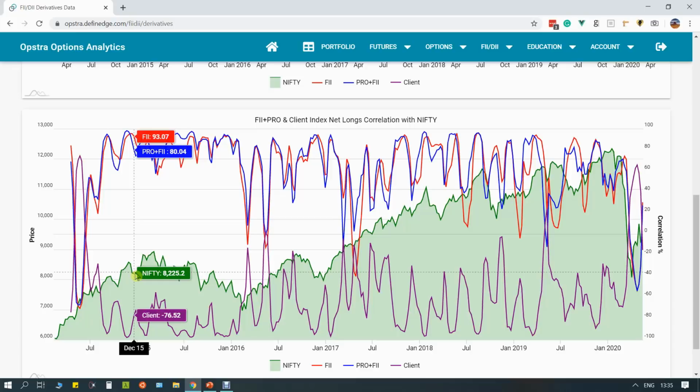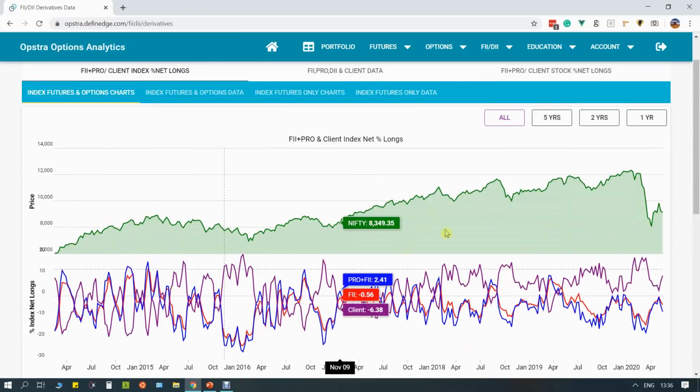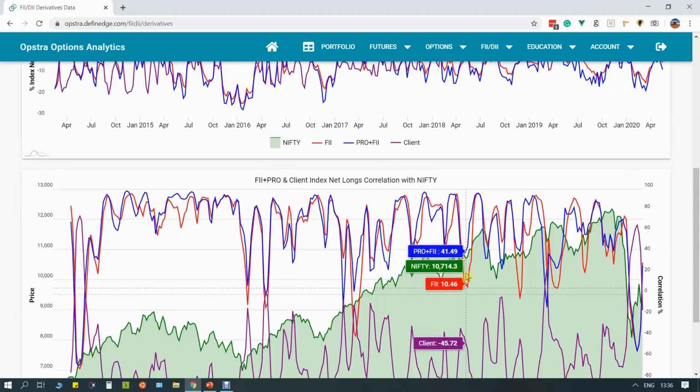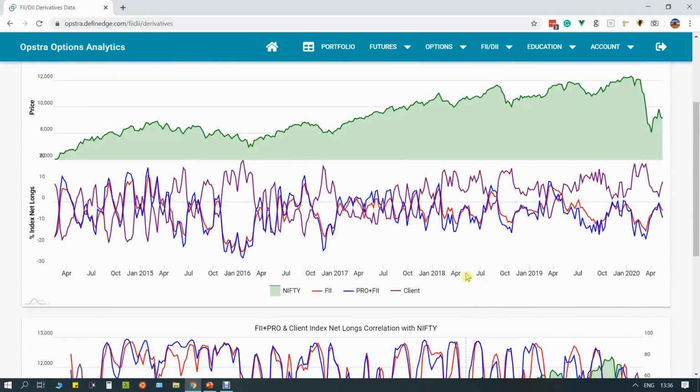And use this data, FII Pro and client data, as a secondary confirmation as to how you can position your data, whether you are with the trend or against the trend. And accordingly you decide what you want to do with your positions. So that's all I can say overall from this data. So you can do your own analysis on this.